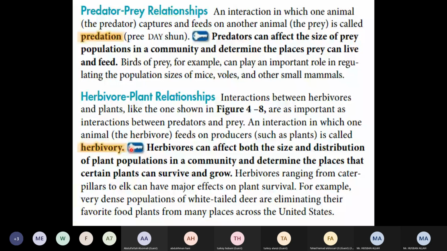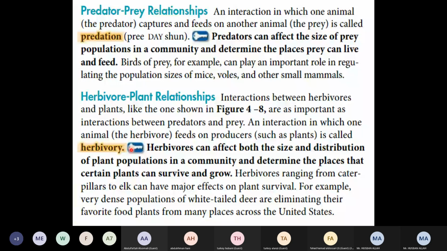Herbivores can affect both the size and distribution of plant populations in a community, and determine places that plants can survive and grow.